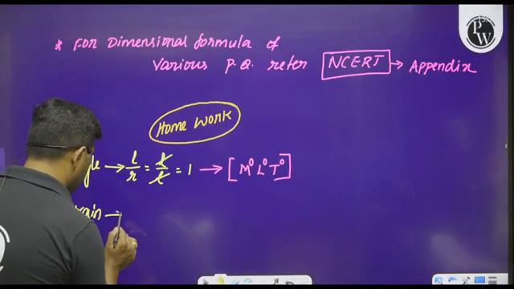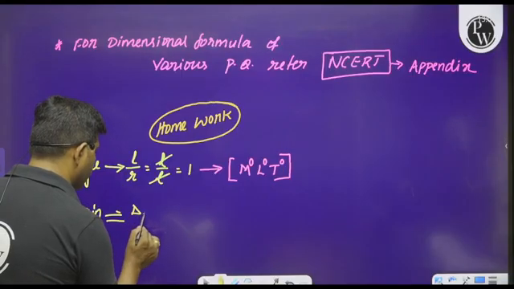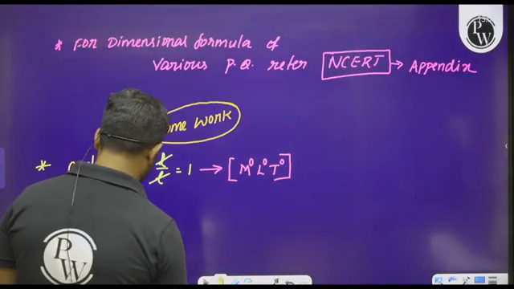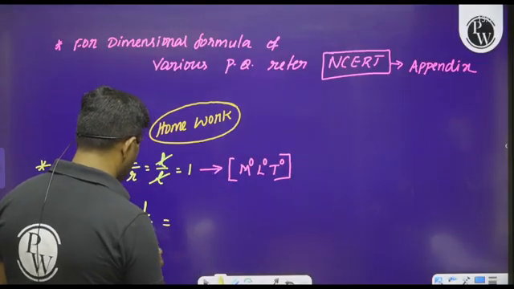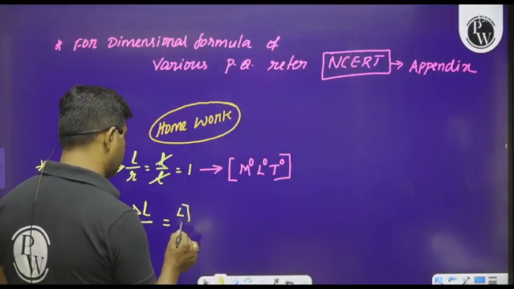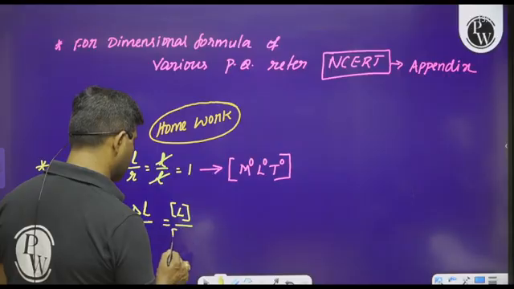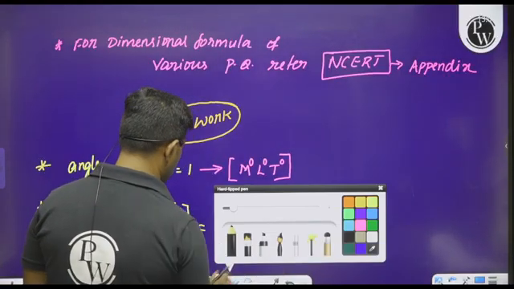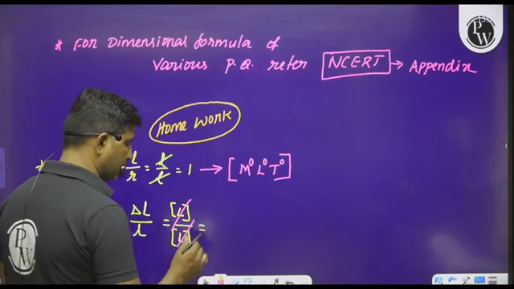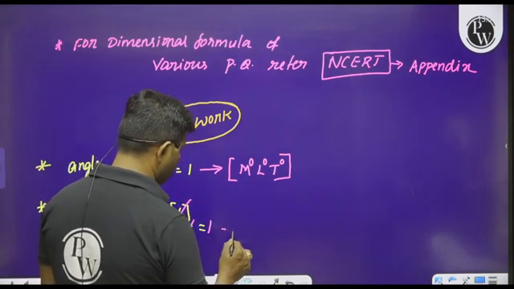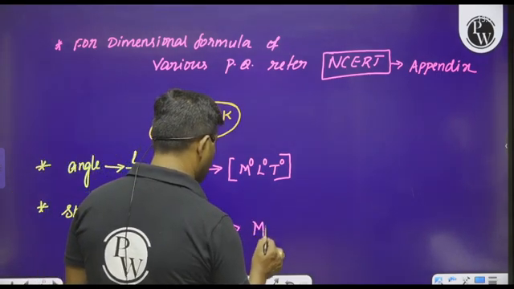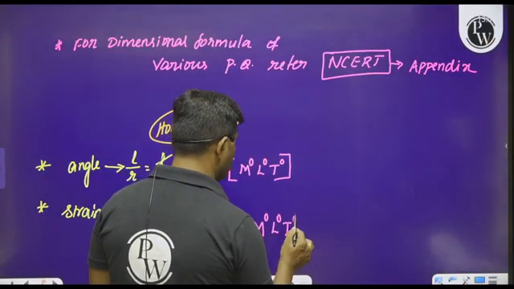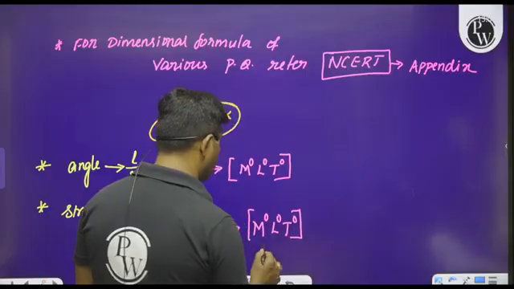Another quantity, strain is defined as the change in length divided by original length. Therefore we can say the change in length is having the dimension L, and length is also having the dimension L. So both will get cancelled, leaving 1. Therefore what is the dimensional formula for the strain? We can say M power 0, L power 0, T power 0.